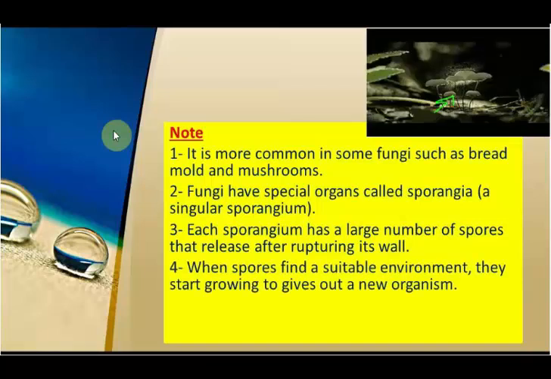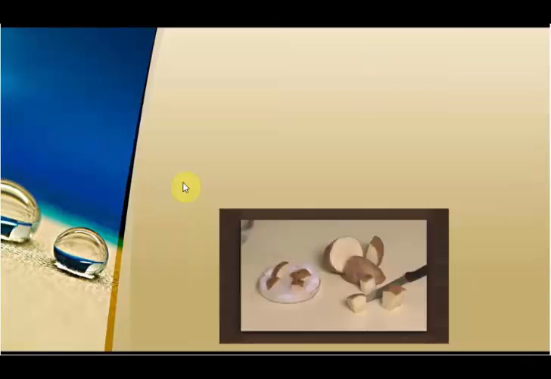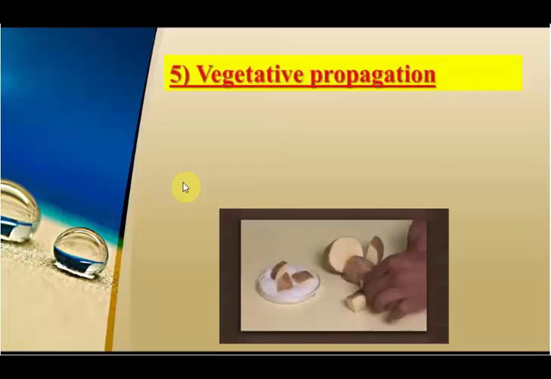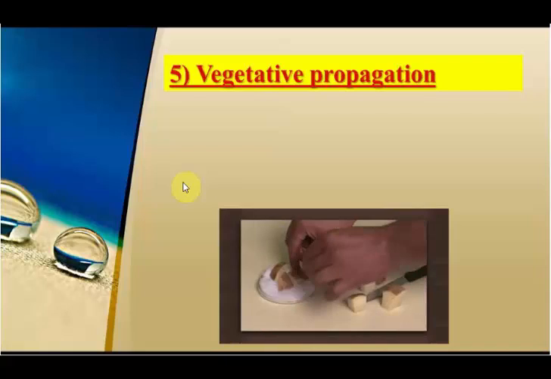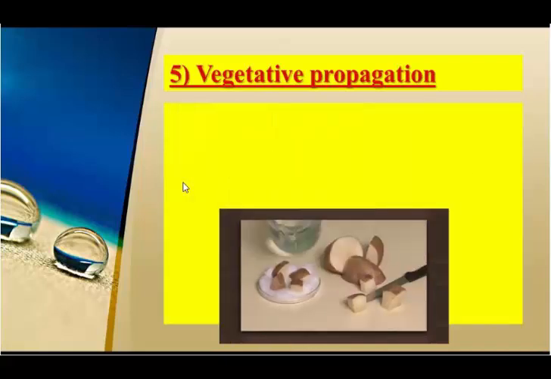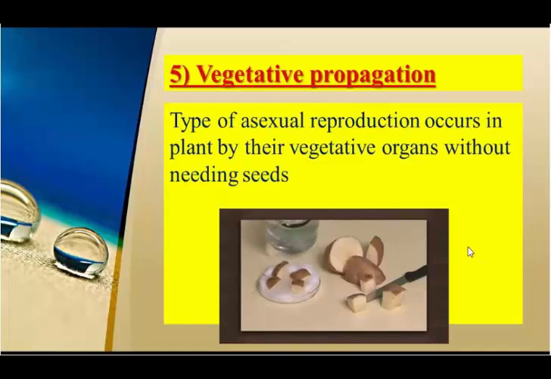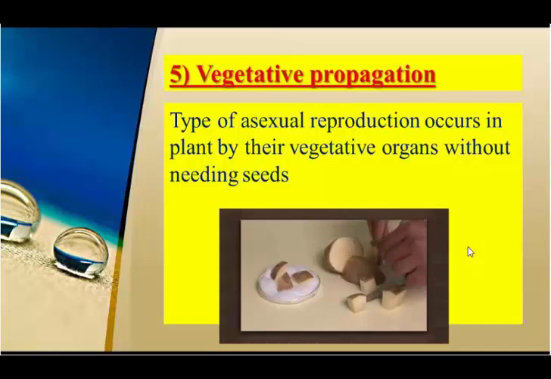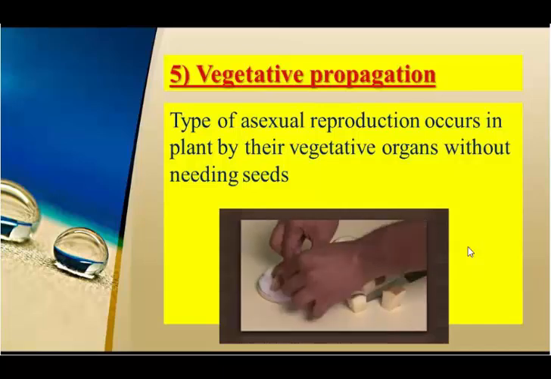The fifth one is vegetative propagation, in which plants reproduce by vegetative organs without needing seeds. As we see in the video here, we brought a potato and we cut it into different parts. Each part will grow again to form a new potato. We don't have seeds here.